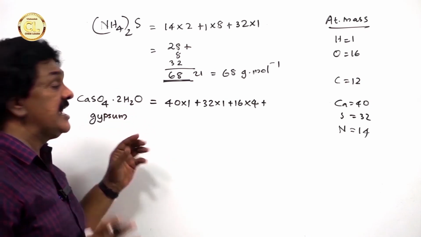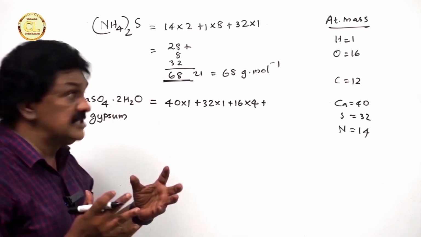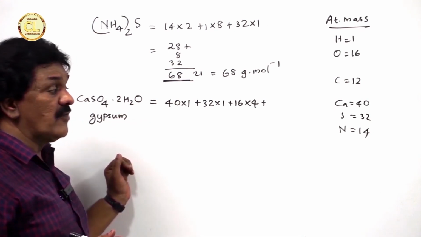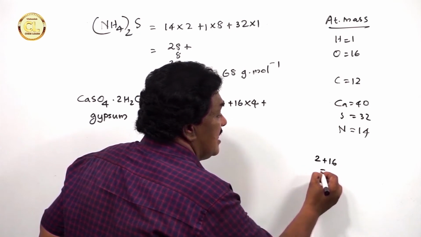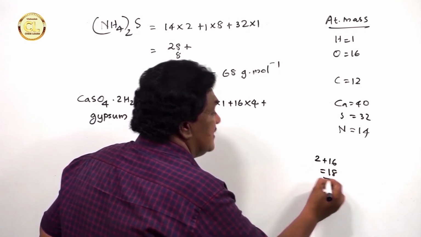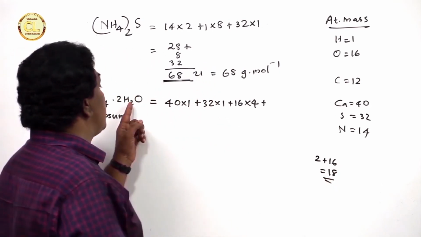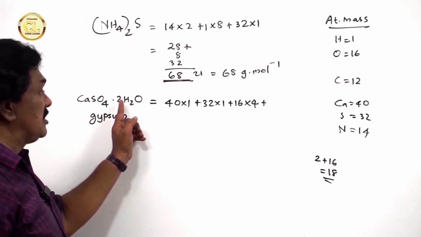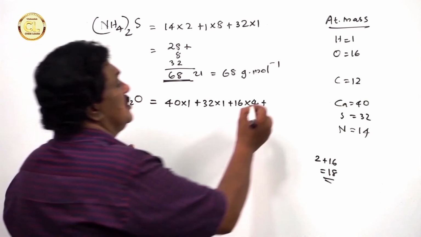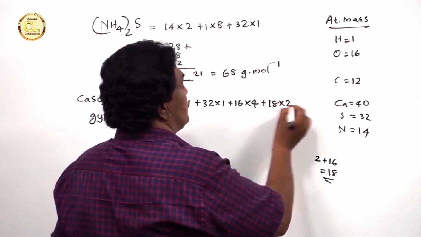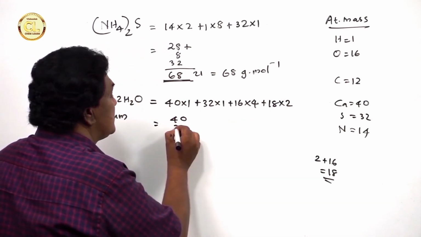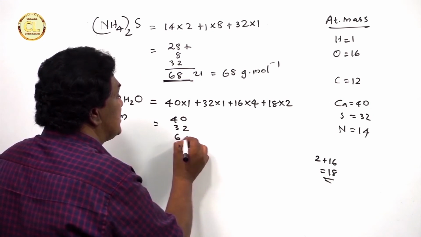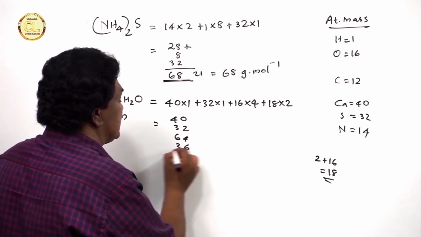We are going to take the molecular mass of water together. We know the molecular mass of water is 18: 2 for hydrogen and 16 for oxygen, together 18. So I am going to take the molecular mass of water together, that is 18 into 2. So 18 into 2, that is 40 plus 32 plus 64 plus 36.